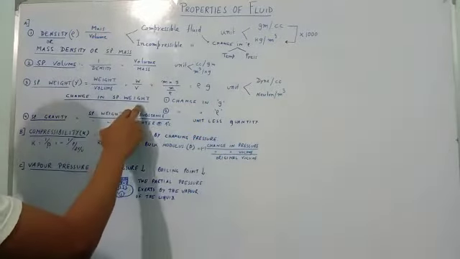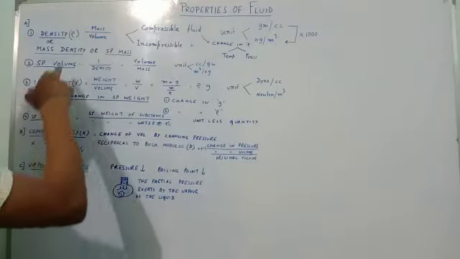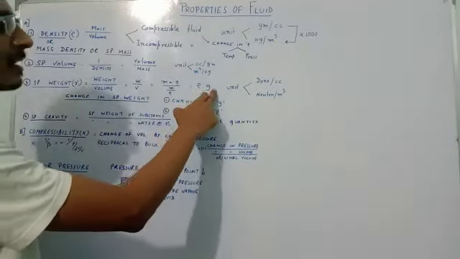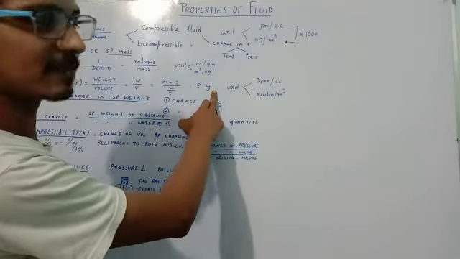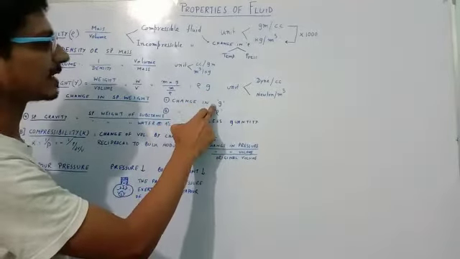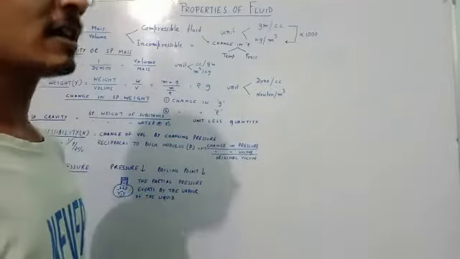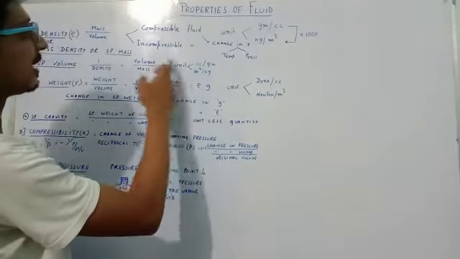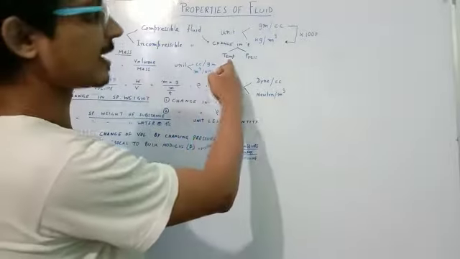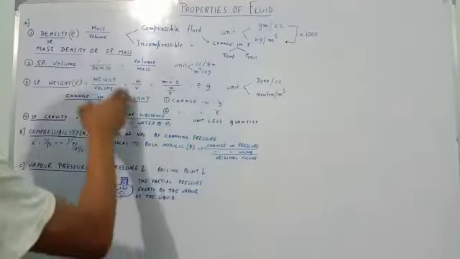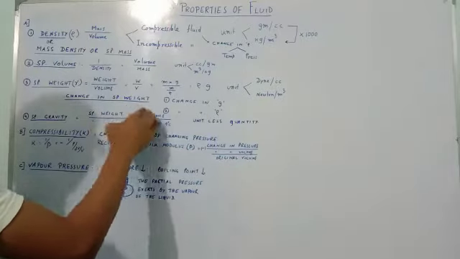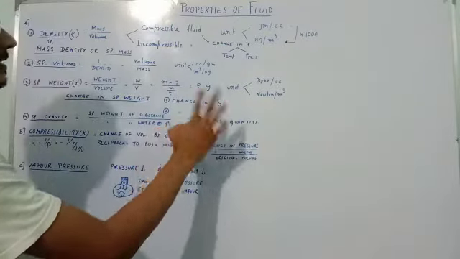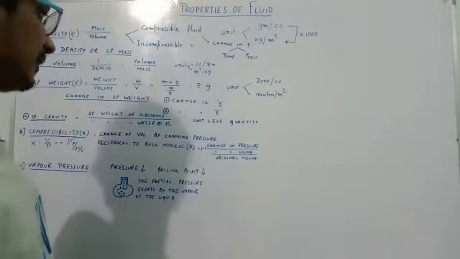The specific weight can also be changed like density, and it depends on two things: density and acceleration due to gravity, small g. Small g can be changed according to the altitude, according to the position, and the change in density can be done by either change in temperature or by change in pressure. So change in specific weight can be done by change in acceleration due to gravity or by change in density of the liquid.